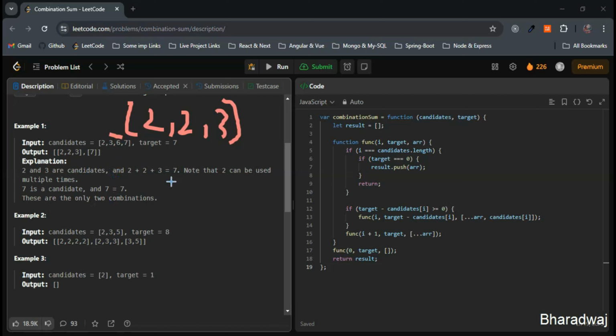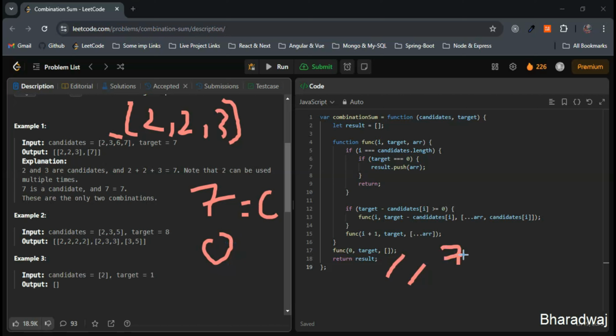Next, we will include 7 directly. Why? Because 7 is equal to 7. We can see here, we'll start with the empty combination. We will include 7. The new combination is nothing but C, 7, and the new target will be 7 minus 7, that is 0. The combination 7 is valid because it sums to the original target 7.